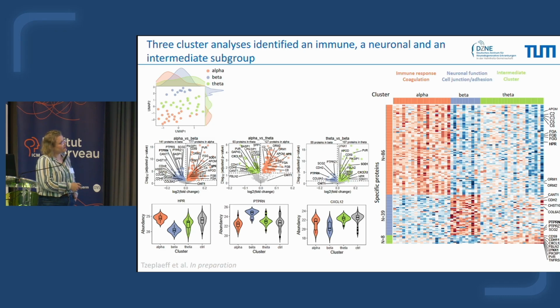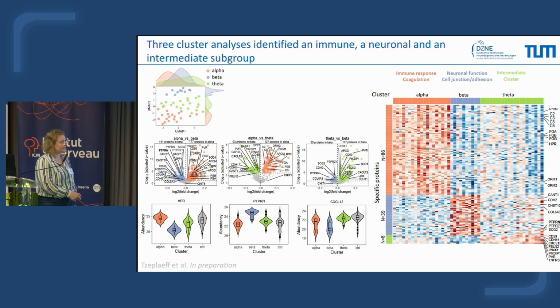In the alpha group, we were able to identify 86 proteins that were specific to this group. You can see we found again complement proteins, fibrinogen, and this HRP protein that is highly expressed in alpha, but not in the 2 other groups. So it's mainly again a group associated with immune response and coagulation, same as the 2 cluster analysis. In the beta group here, we found proteins associated with collagen, for example. We have again this PTPRN protein that is highly expressed in beta, but not in the 2 other groups.